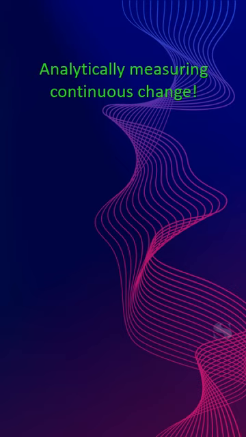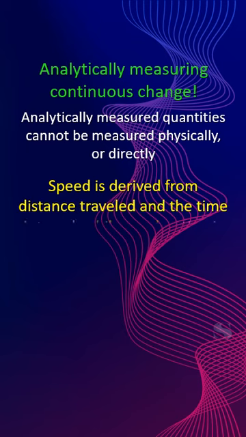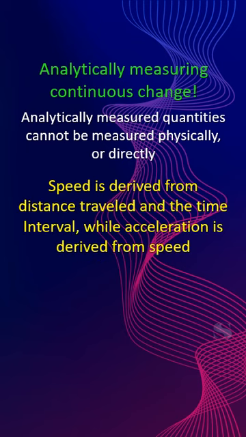Analytically measuring continuous change. Let us go back to the basics about analytical measurements. The most characteristic feature of analytical, theoretical, or mathematical measurement of quantities is that such quantities are physically or directly immeasurable, such as speed and pressure. Analytically determined quantities are derived from physically measurable quantities or other analytical quantities. For example, speed is mathematically derived from distance and time, and acceleration is derived from speed and direction.